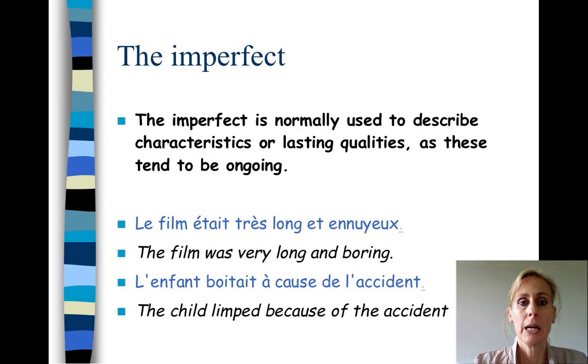So, the imperfect is normally used to describe characteristics or lasting qualities, as these tend to be ongoing. When you're describing something, it's usually something that doesn't change. Le film était très long et ennuyeux. The film was very long and boring and didn't stop being very long and boring. L'enfant boitait à cause de l'accident. The child limped because of the accident. It's a description. He didn't stop limping.